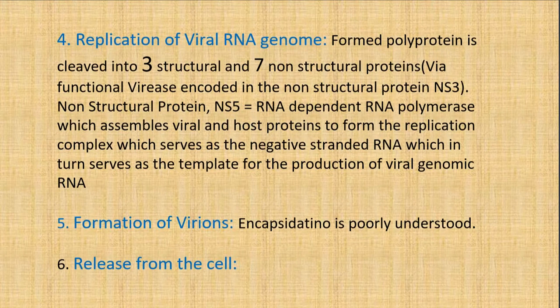The functional virus-encoded proteins include non-structural protein NS3. And there is non-structural protein NS5, the RNA-dependent RNA polymerase, which assembles the viral and host proteins to form the replication complex. It serves as the negative-stranded RNA, which in turn serves as template for the production of viral genomic RNA. So NS5 is what you have to remember.